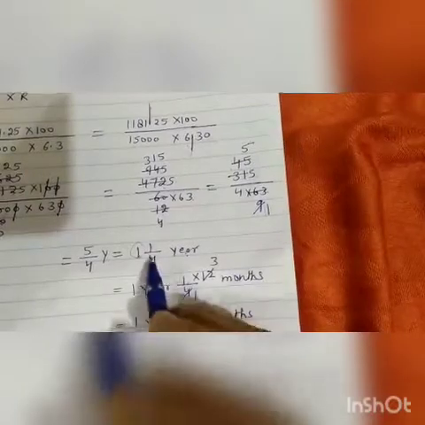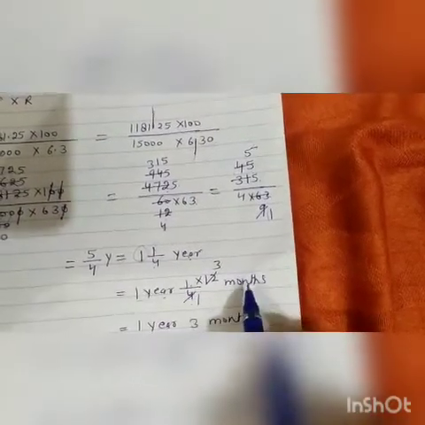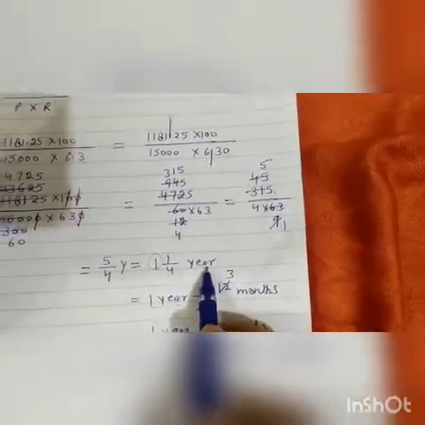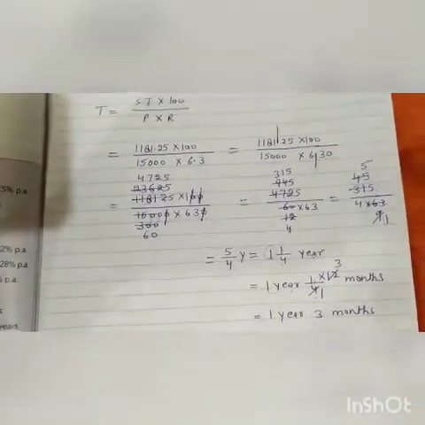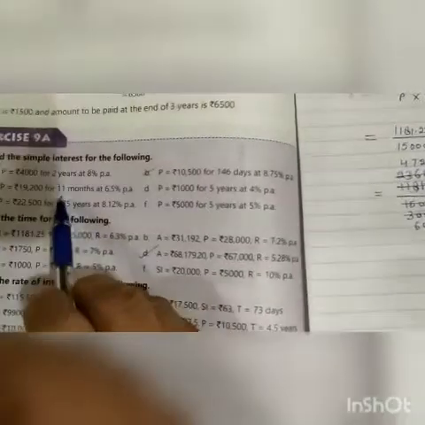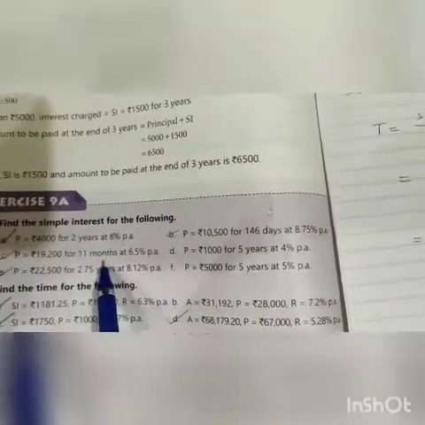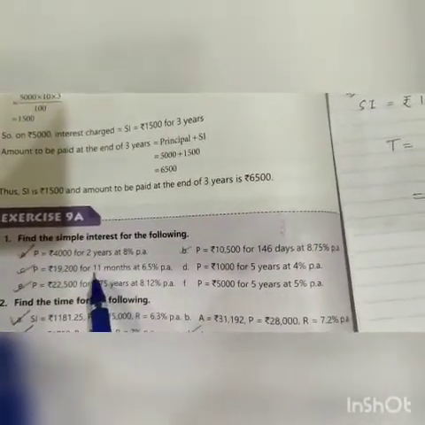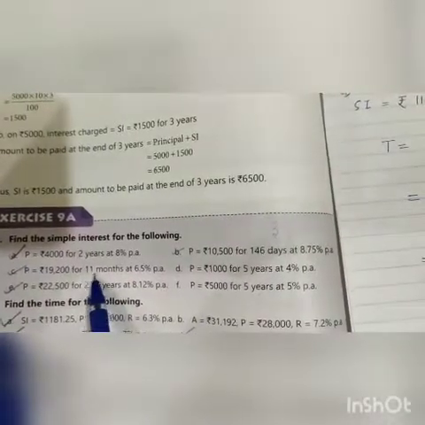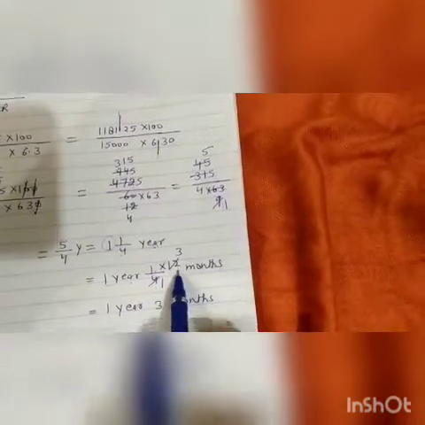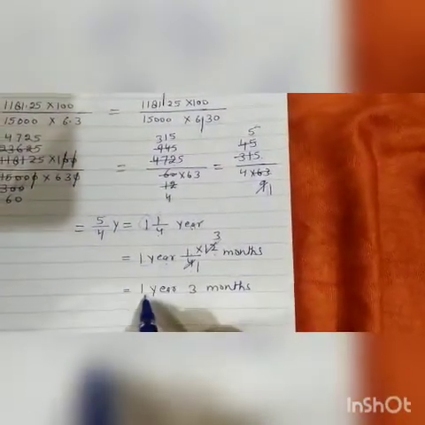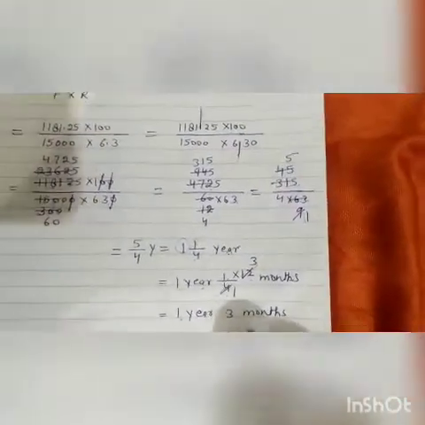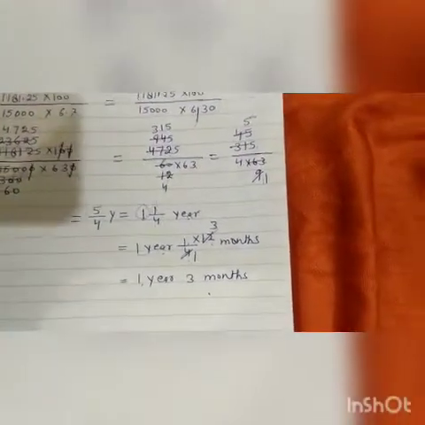1 upon 4. This 1 upon 4 year we will convert into months. 1 year equals 12 months. Students, just now I told you in C part, when we change months into year, then we divide by 12. If we have to change year into month, then we multiply by 12 because 1 year is equal to 12 months. 4 3s are 12. So 1 year 3 months. This is A part.